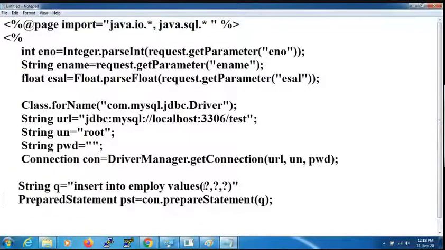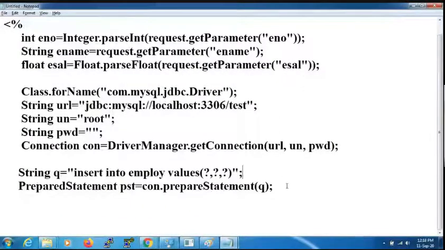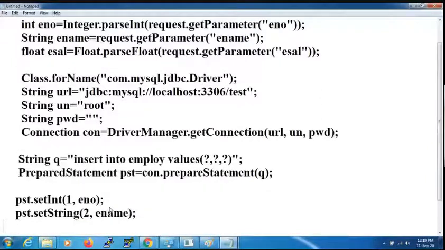This is very close. After closing the query, you need to set PST dot set int of 1 comma ENO, PST dot set string of 2 comma e name, PST dot set float of 3 comma psal.